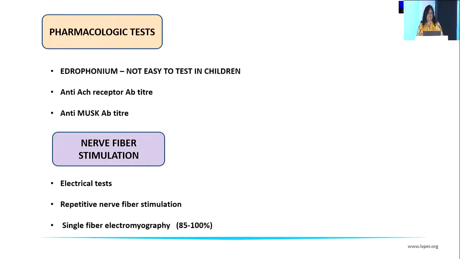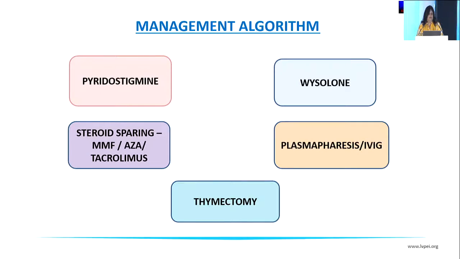The pharmacological tests, as we know, are the edrophonium, then the anti-ACH receptor antibody titer and anti-MuSK antibody titer. Usually we order a combination of both. Then there is the nerve fiber stimulation, that is the electrical test, either repetitive nerve stimulation, where there's a decremental response after 3 to 5 stimulations, or single fiber electromyography. The management algorithm, as we know, is pyridostigmine alone or in combination with steroids.